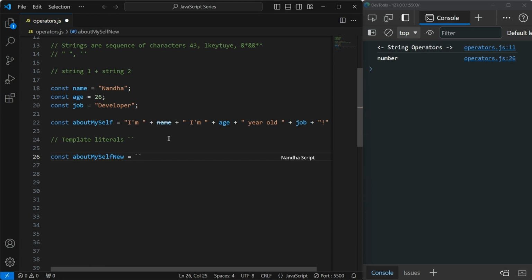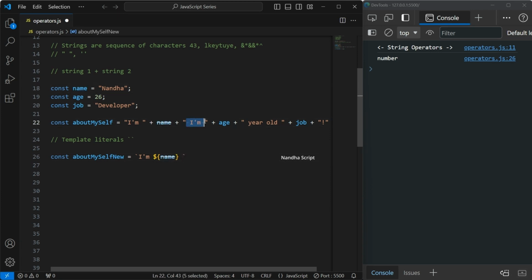So here you can see I added backticks. After that, I'm adding "I am" with a space. Here you can see we added plus, then the variable name, then plus again for concatenation. But in template literals, if you need to use a variable, you define a dollar symbol and curly braces. Inside that, anything you give will be considered a variable. So here you can see the name, this is the variable name.